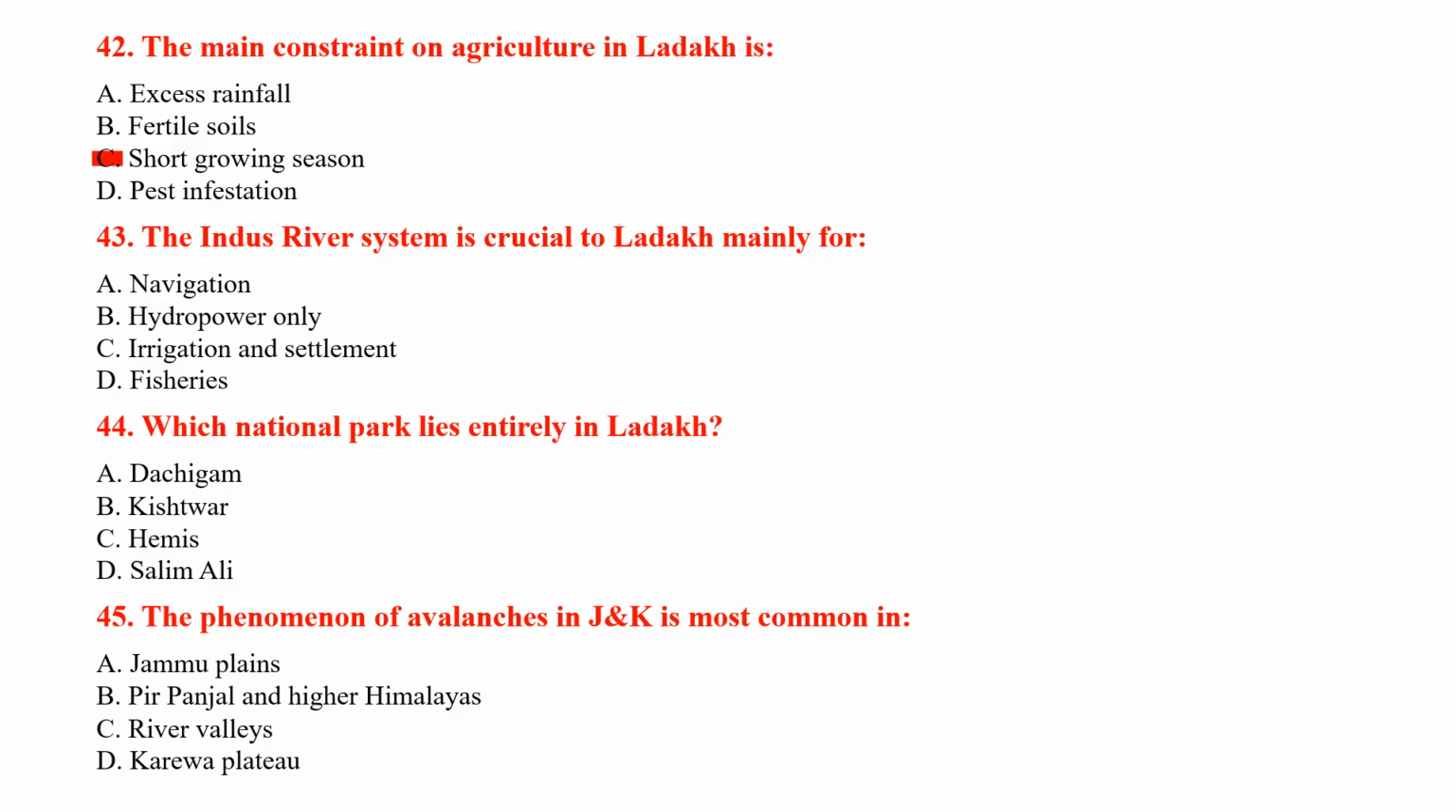Next is question number 43. The Indus River system is crucial to Ladakh mainly for option A, navigation, option B, hydropower only, option C, irrigation and settlement, or option D, fisheries. And the correct answer will be option C, that is irrigation and settlement.